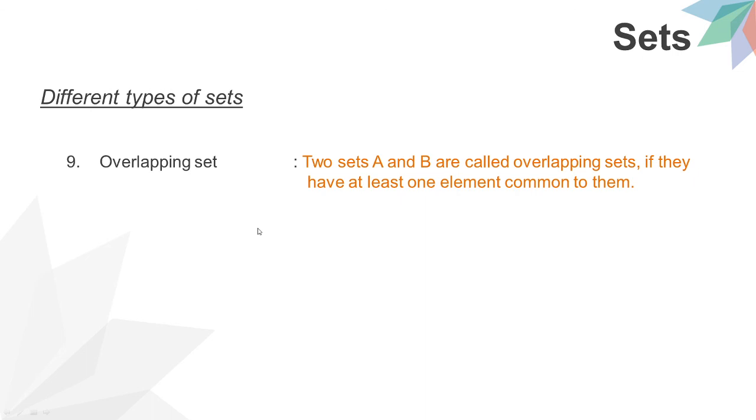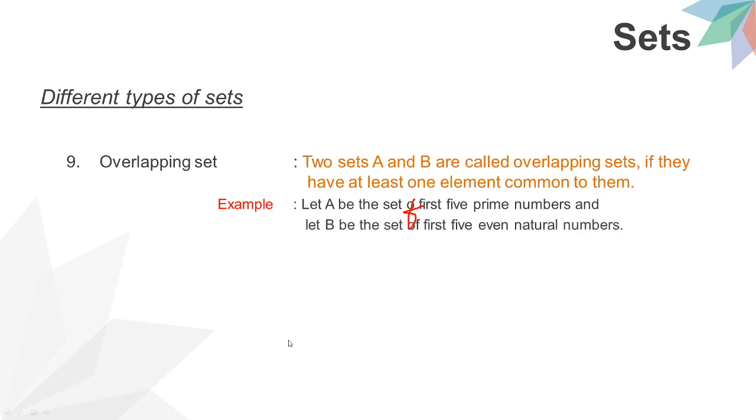Overlapping sets. Two sets A and B are called overlapping sets if they have at least one element in common. In the previous one nothing was common, here there is a common element. Let A be the set of first 5 prime numbers and let B be the set of first 5 even natural numbers.